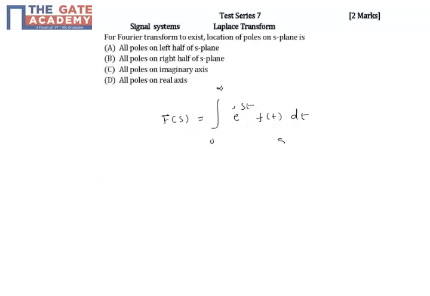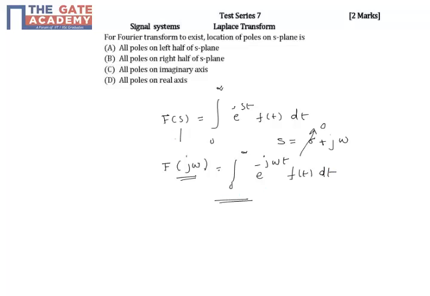So s is a combination of real and imaginary terms, sigma plus j omega, but we know that the Fourier transform will only be representing F of j omega. So that means the Fourier transform is nothing but a Laplace transform on the imaginary axis. So that means sigma is 0. If this is 0, then s equals j omega, then this will become F of j omega equals the integral from 0 to infinity of e power minus j omega t into f of t into dt. So this is the Fourier transform.